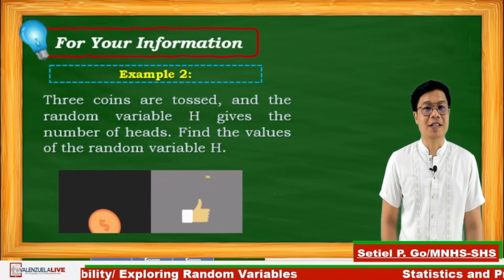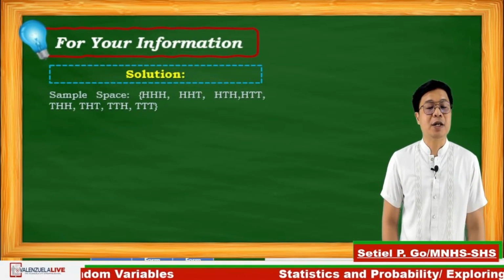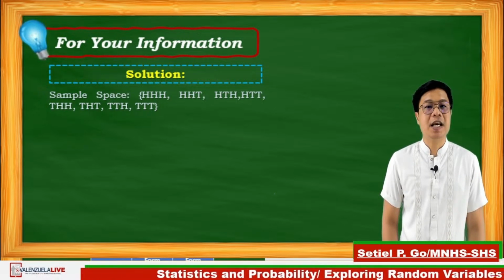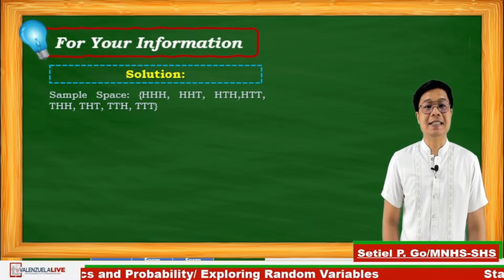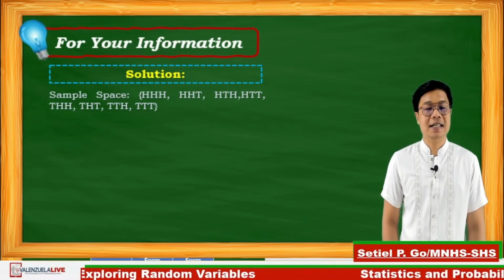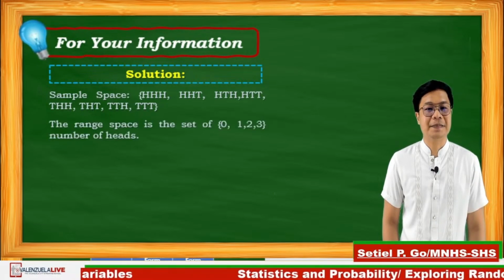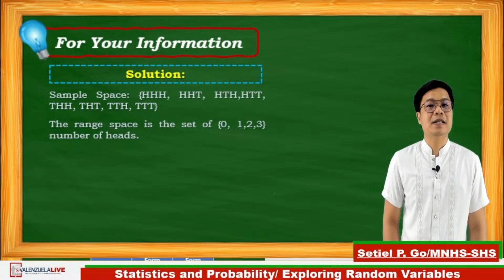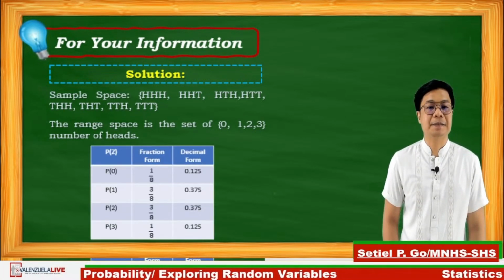And for the solution, the sample space, using a tree diagram, we come up with HHH, HHT, HTH, HTT, THH, THT, TTH, and TTT. The range space is a set of 0, 1, 2, and 3 number of heads.